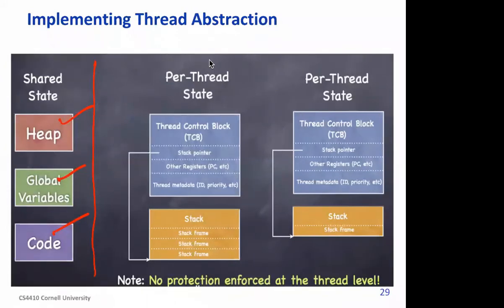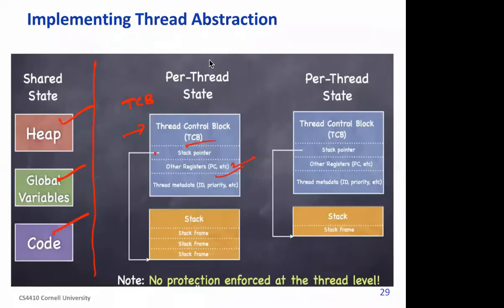All the registers, program counter, etc. will go to the thread control block. That thread control block is managed by the OS. Let's assume the thread is managed by the OS, so it's part of the OS. It will have values of registers etc. and thread metadata like thread ID, priority, etc.